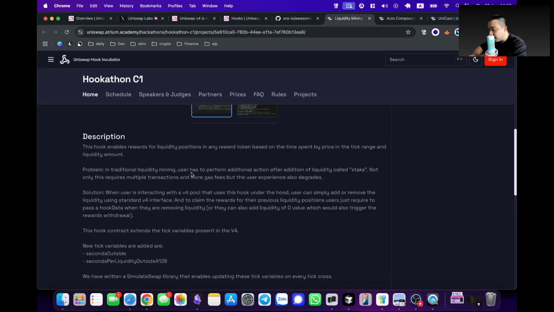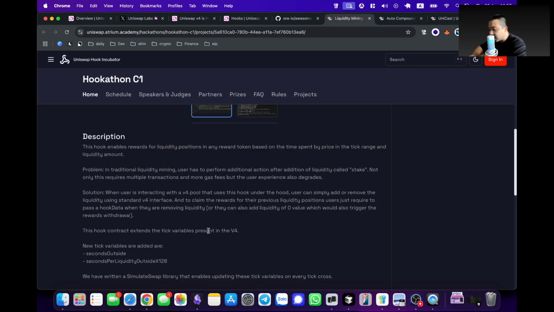In traditional liquidity mining, the user has to perform an additional action after adding liquidity, called stake. Not only does this require multiple transactions and more gas fee, but the user experience also degrades. So when a user is interacting with a V4 pool that uses this hook under the hood, the user can simply add or remove liquidity using the standard V4 interface, and to claim the rewards for their previous liquidity positions, users just need to pass hook data when they are removing liquidity. Or they can also add liquidity of 0 value, which also triggers the rewards withdrawal.